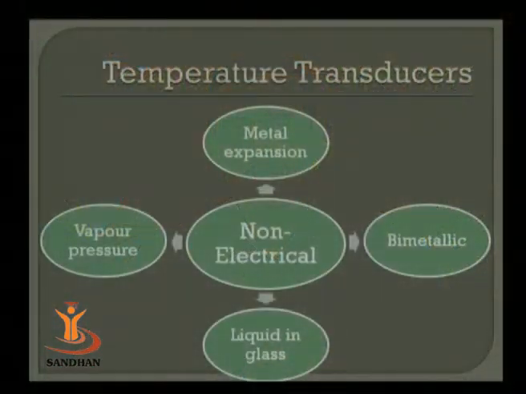So instead of directly measuring temperature, we expose a closed system to a temperature prone zone, the thermal energy is transferred to that particular system, and that system has a larger pressure generated inside it. So ultimately we are measuring pressure, but we are reading it in terms of temperature. So larger the temperature, larger the pressure, and that larger pressure you are reading in terms of temperature. So ultimately the relation that we are utilizing is pressure is proportional to temperature in order to measure the temperature.